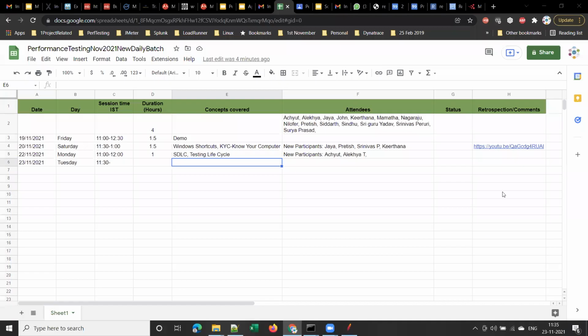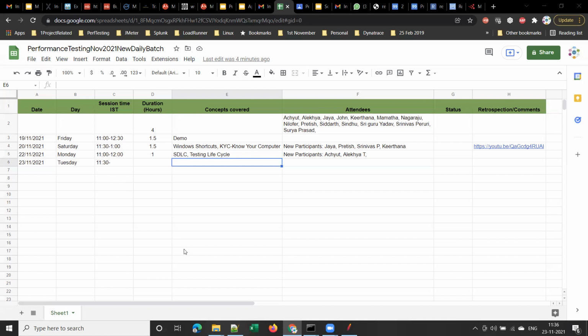Yeah, what is system integration testing? Alekhya, yeah, please go ahead. Combining different modules and tested as a group, sir. Right. So integration testing is testing which is done after combining different software modules. Yes, sir. Right. That is system integration testing. And in which environment is it done? SIT, system integration testing. Correct. Right. So next, what else did we discuss?